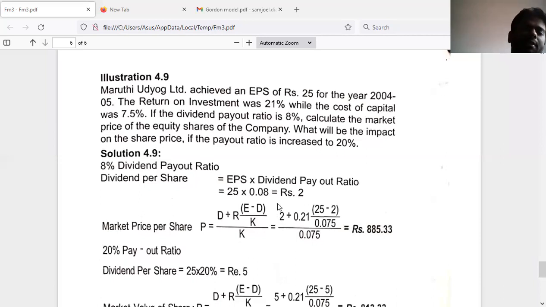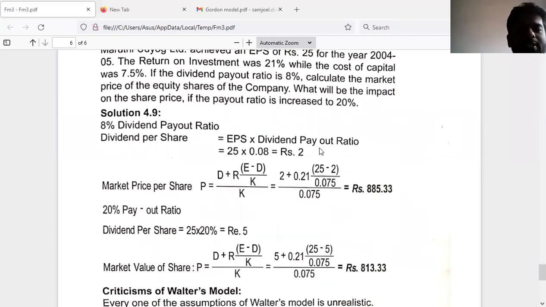And the rest of the information we know. Cost of capital is 7.5%. So with all the information, if we do the calculations, we'll be getting rupees 885.33, and this would be the market price at the 8% dividend payout ratio.